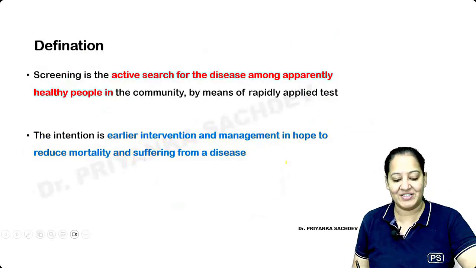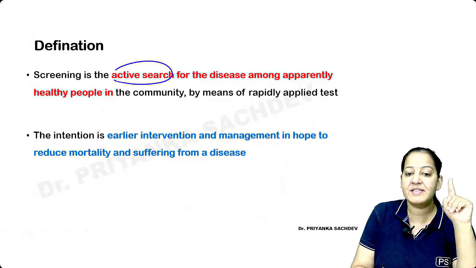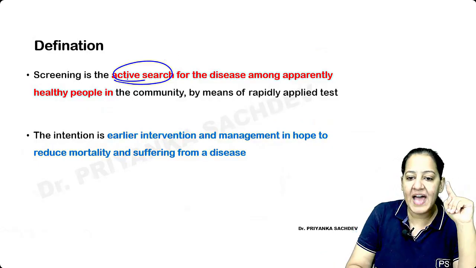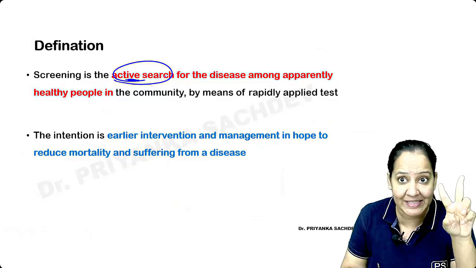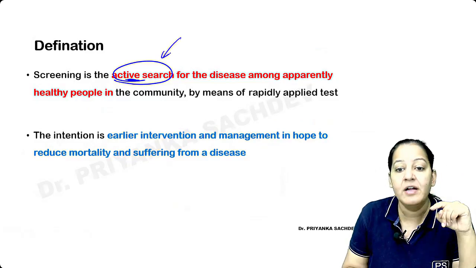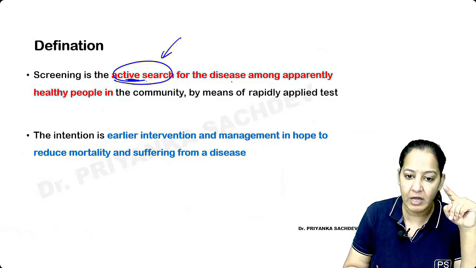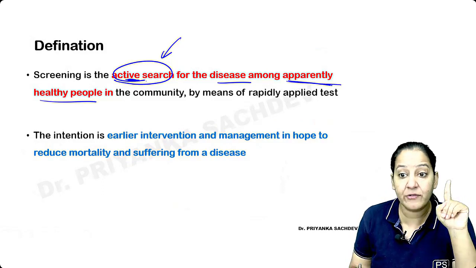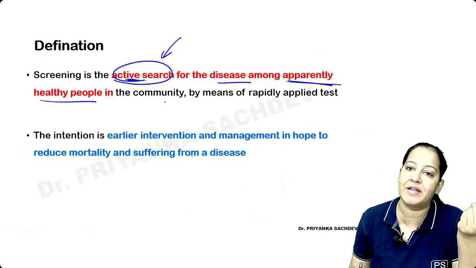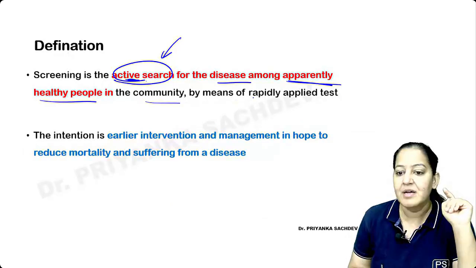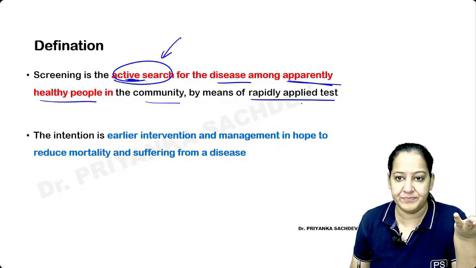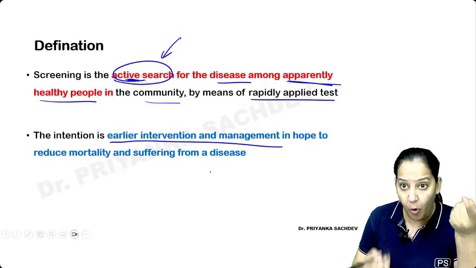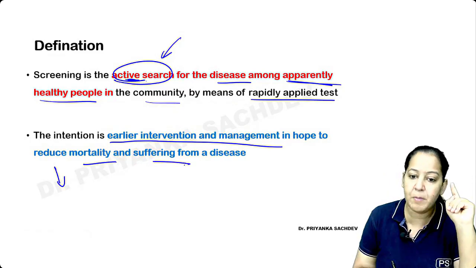So this is the screening test. A screening test is an active search. It is not passive. People are not coming to us, we are going to the people. That is the meaning of active, not passive. We are doing an active search of the disease among the apparently healthy people in the community. Now you got the meaning of apparently healthy. They think they are healthy, but they are not. So by means of a rapidly applied test, we can give early management to them in the hope we can reduce the mortality and morbidity.